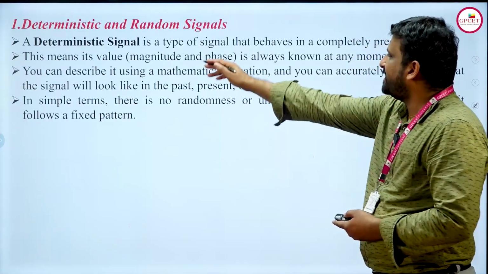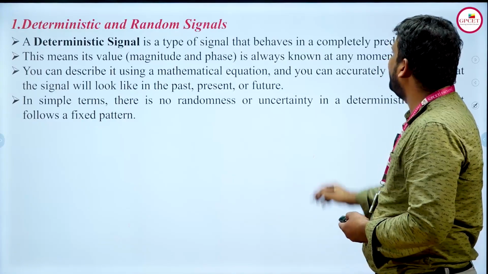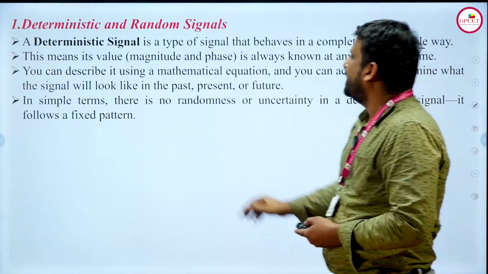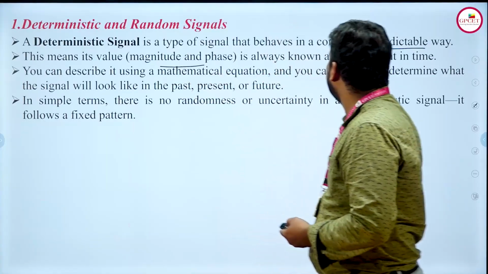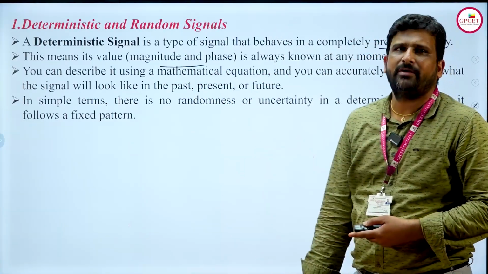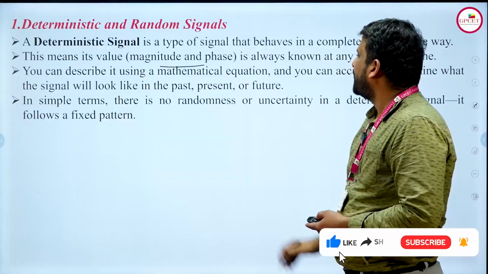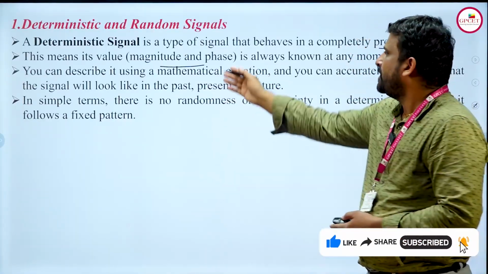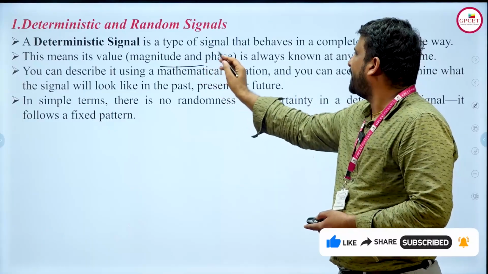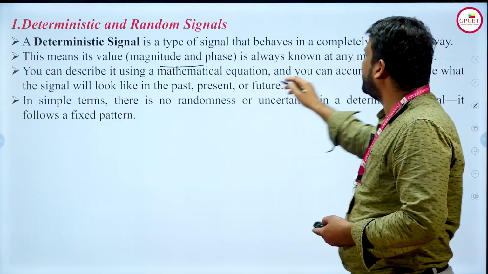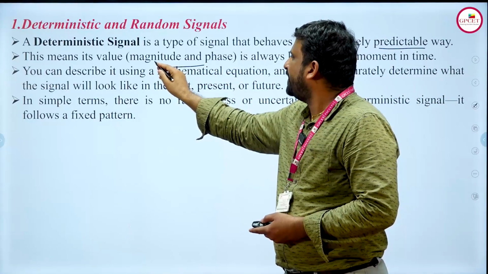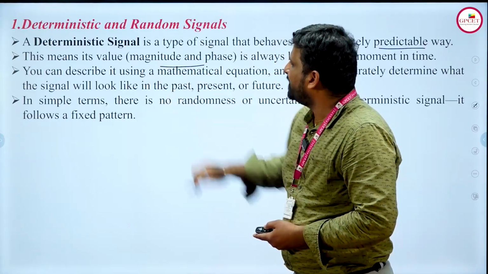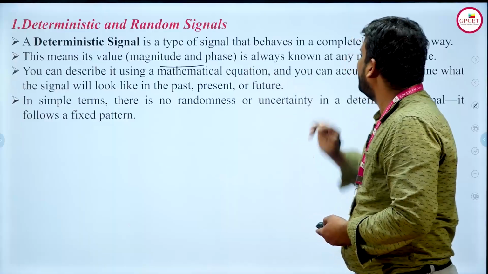A deterministic signal is a type of signal that behaves in a completely predictable way. That means its value, magnitude and phase are always known. We know the values of magnitude and phase, and we can write this in mathematical representation also. Why? Because we can know all the magnitude and phase. By knowing all this, at any moment of time, we can know the magnitude and phase. Because of that, we can describe these deterministic signals in a mathematical equation.